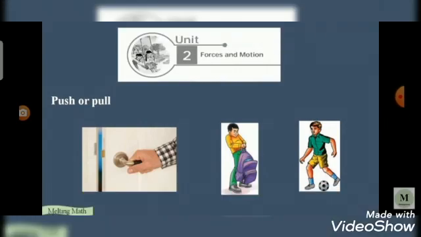In the next picture, the boy pulls the bag. So here pull is given. Pull is the force. Next one, the boy kicks the ball. Here, the boy pushes the ball.